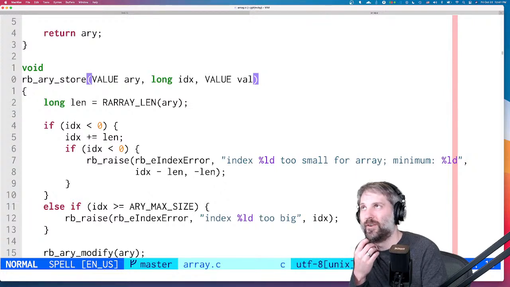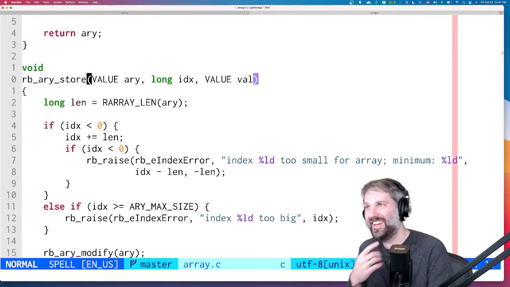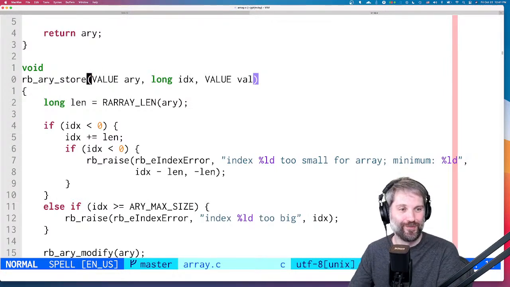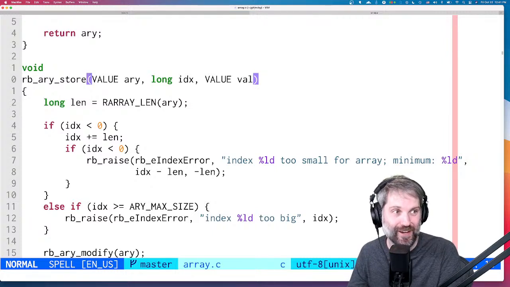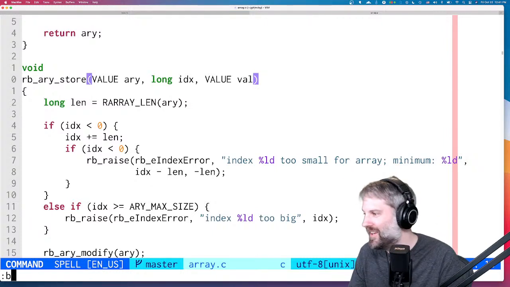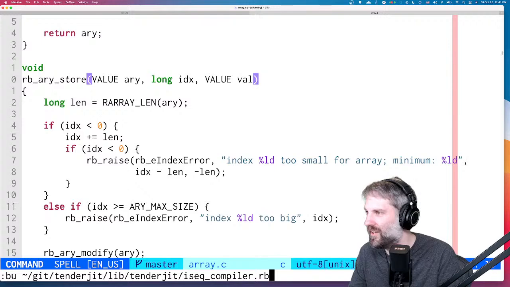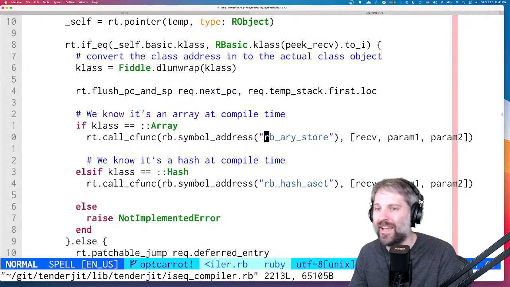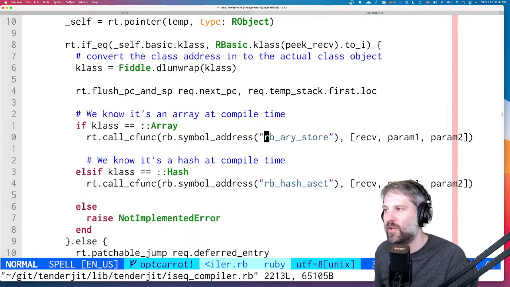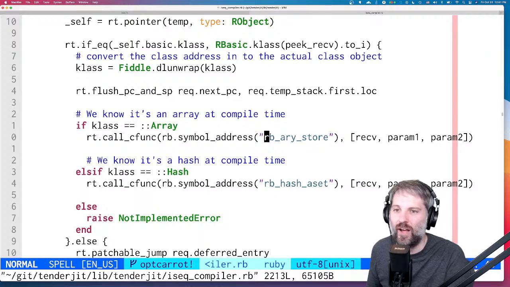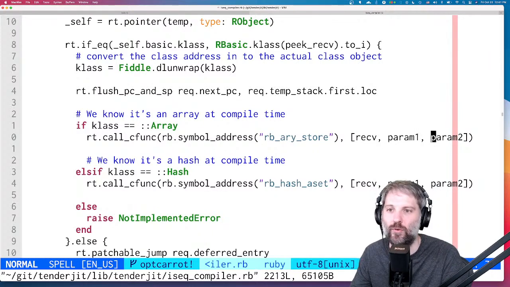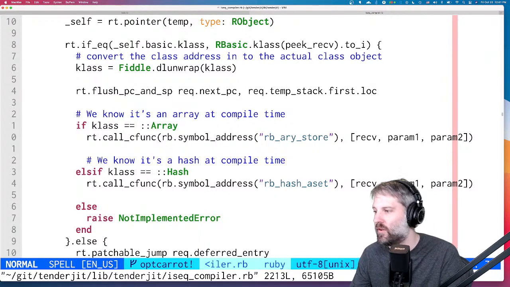So let's see. I have no idea how to write a test for this. Let's just fix it in the iseq compiler and see if it works. All right, so we can't just call this function. We need to set the value of rax to param2.